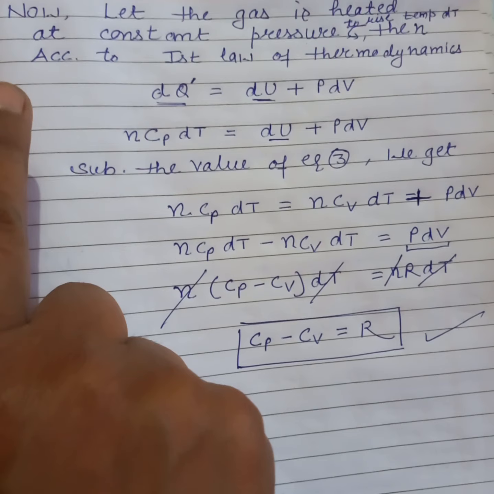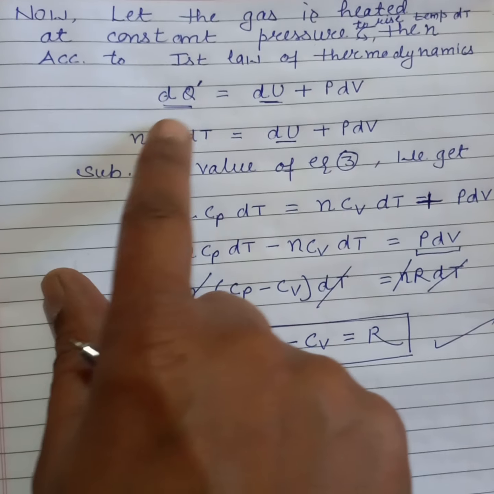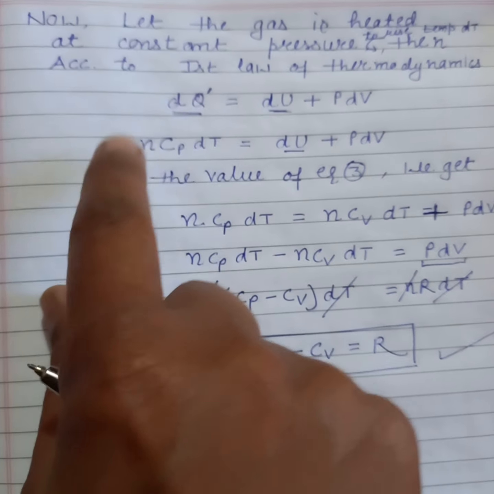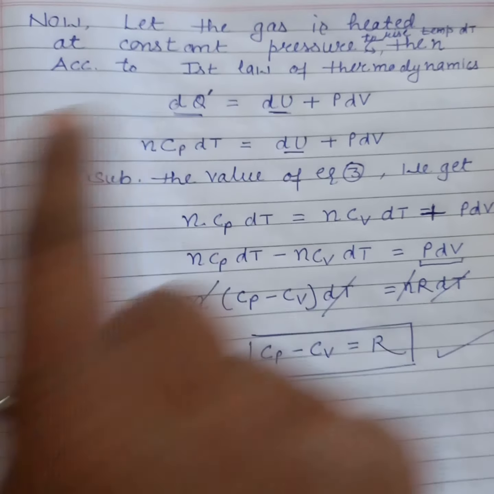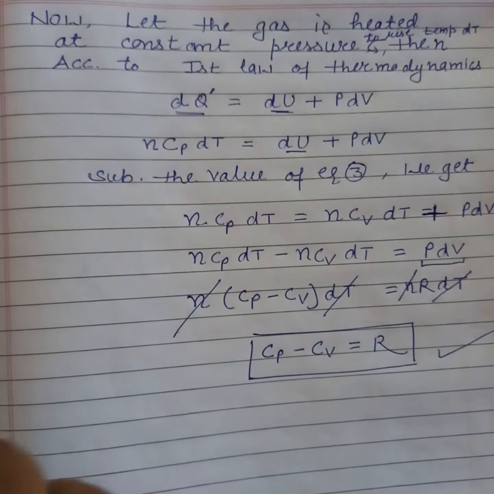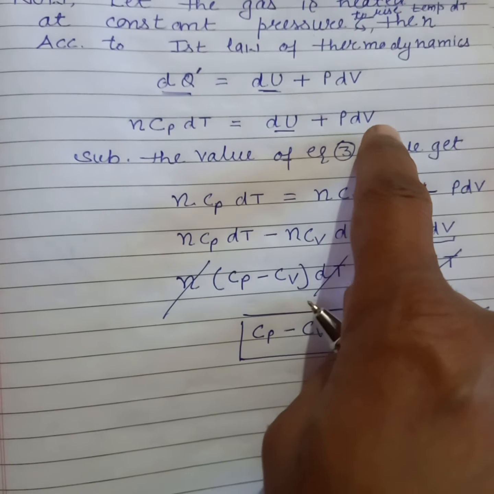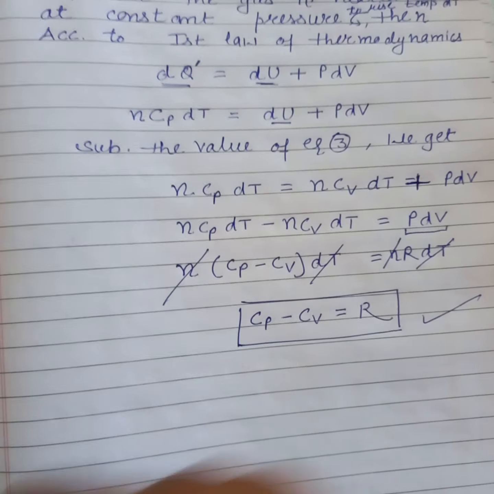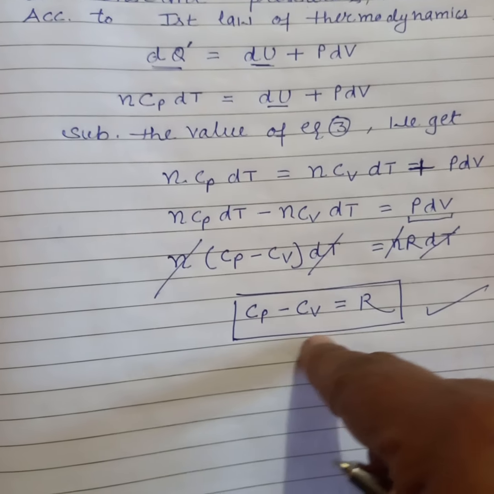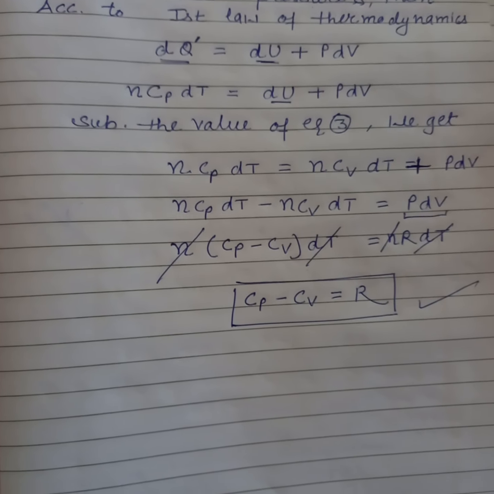So dQ dash is equal to dU plus PdV. You know the heat to be given is nCp dT, and the internal energy in both cases is the same because the temperature rise is dT in both, plus PdV. So the dU value we substitute from equation number 3, because it is the same. So we get this answer: Cp minus Cv is equal to R.